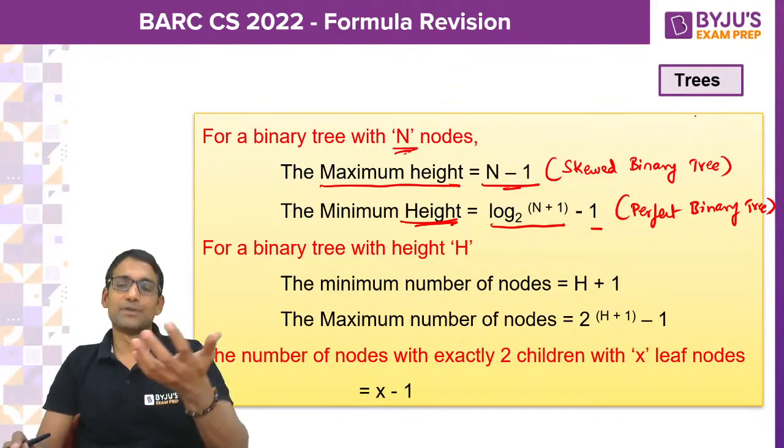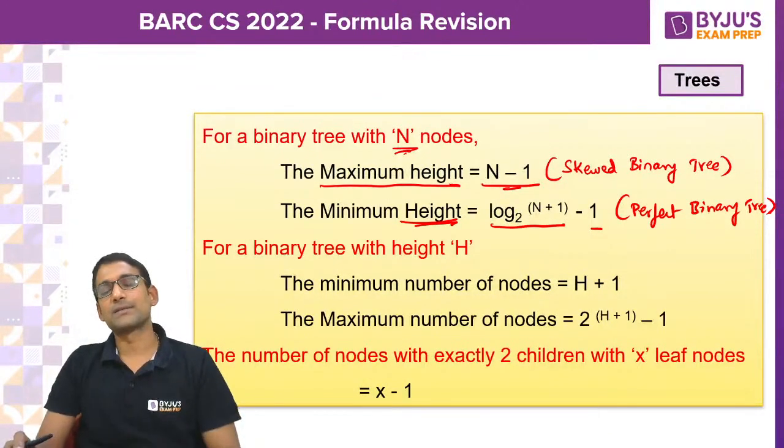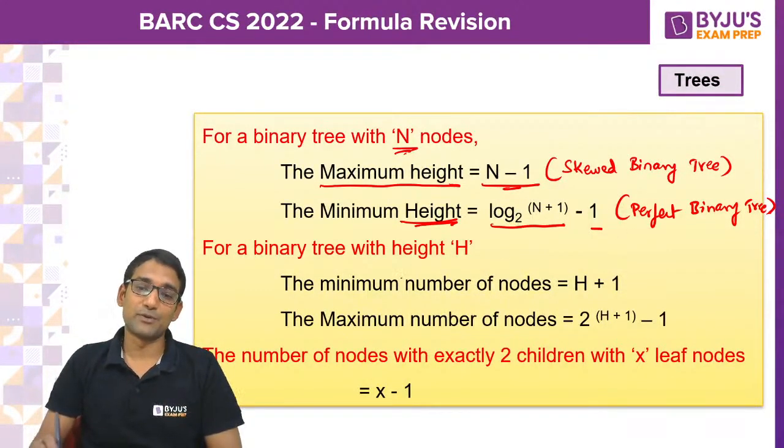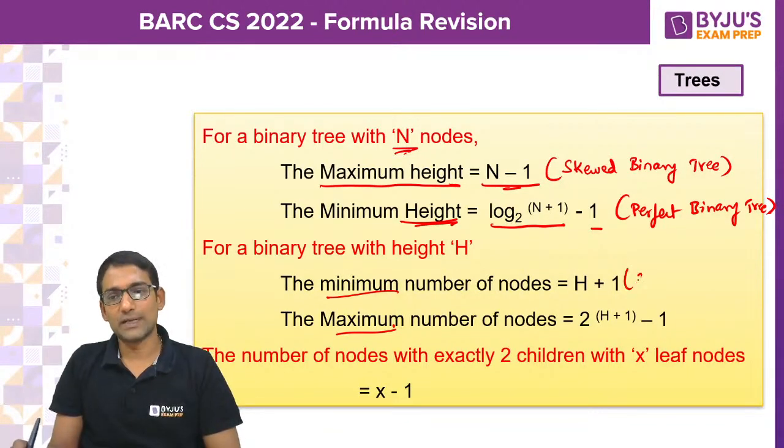This can be reversed: you can be given the height and asked for the minimum number of nodes and the maximum number of nodes. The minimum number of nodes you will get again in the skewed binary tree. The maximum number of nodes you will get in the perfect binary tree.